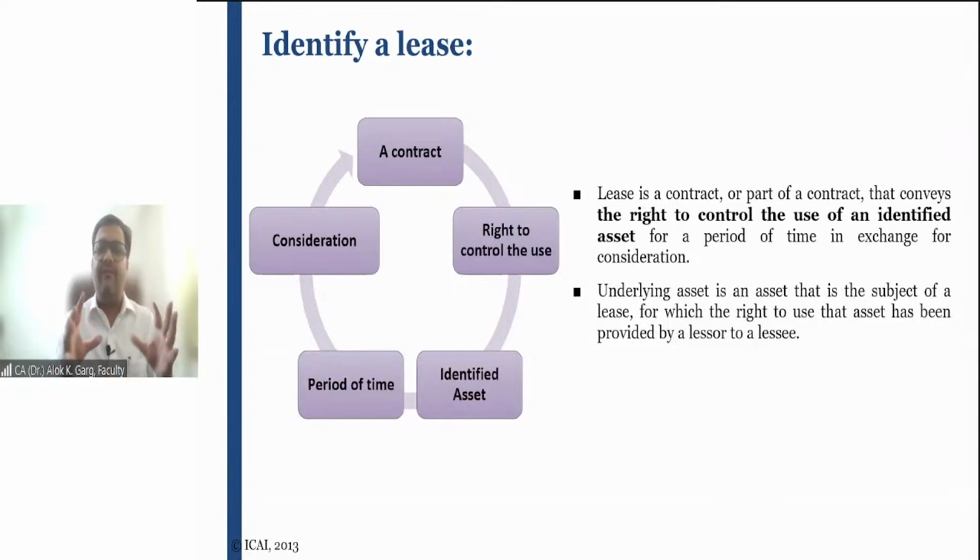So friends, a typical lease contract has two parties. The lease contract has an underlying asset. The lease contract has a lease period, and the lease contract has a consideration, and the rights and obligations.